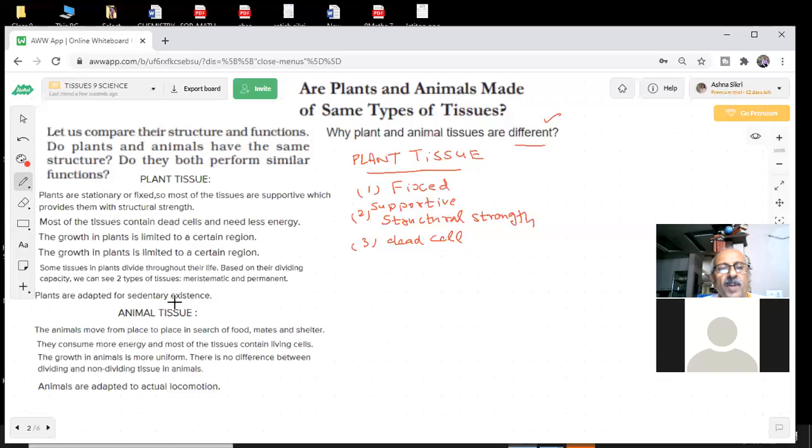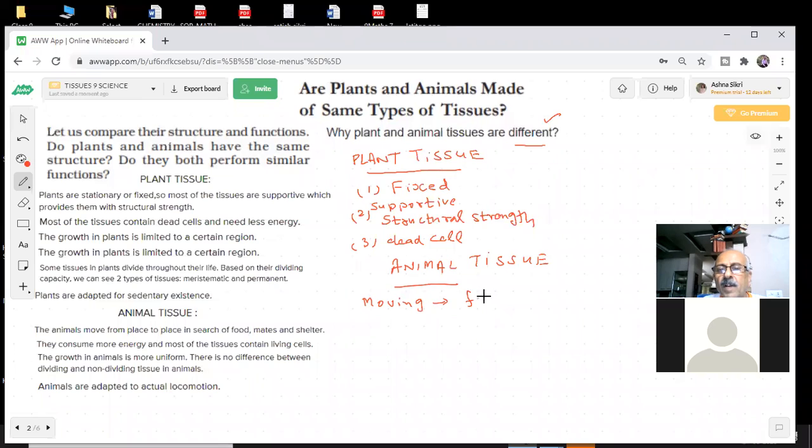So plants are adapted for sedentary existence. Plants are adapted to certain things, they can't survive or exist in every type of environment. So that's another problem. And if I compare this with animal tissue, what is the story of the animal tissue, students? Animals move from one place to another in search of food, mates, and shelter. So they are moving.